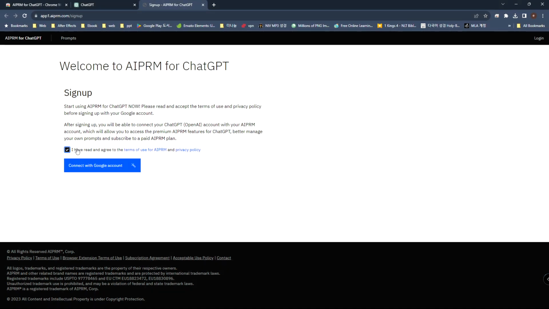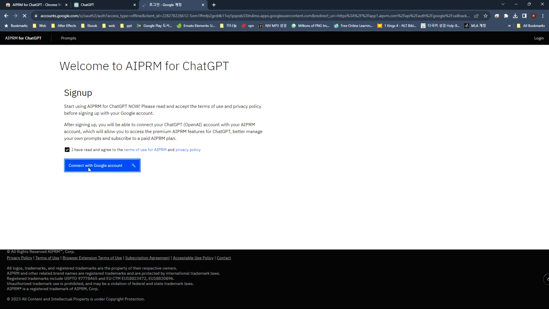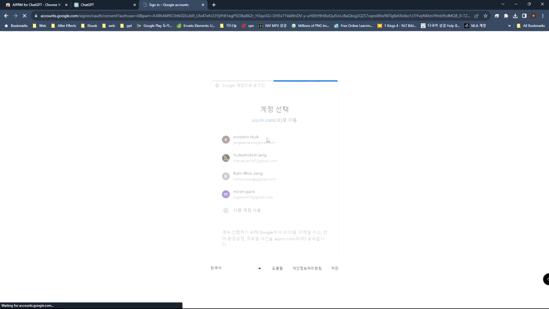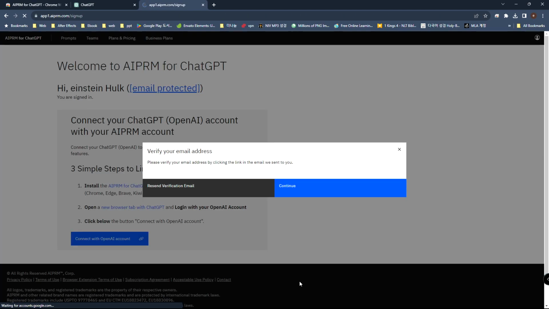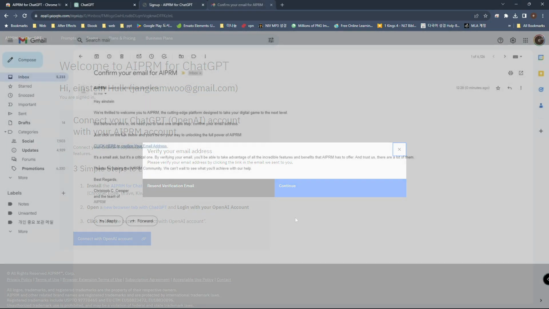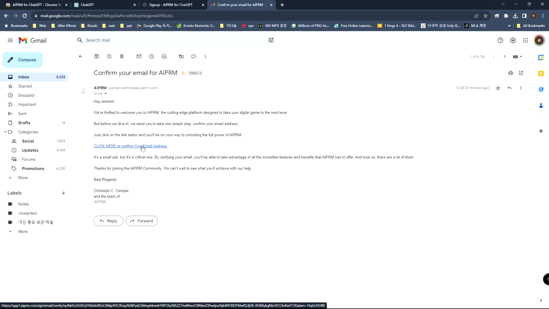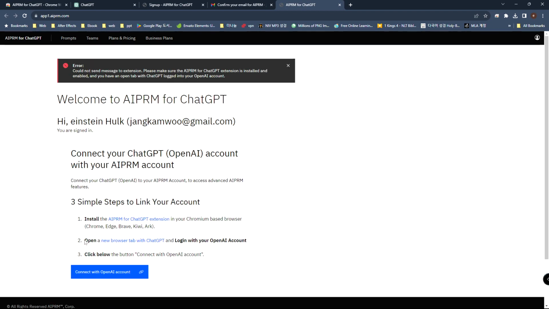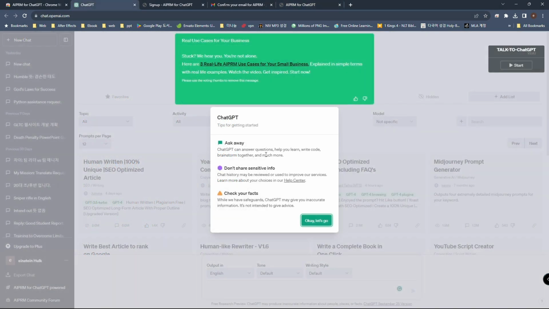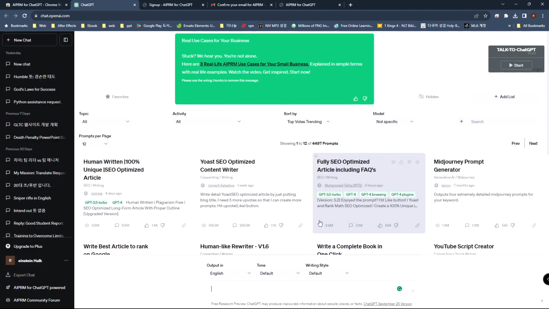Check the dialog box, then click the button below to continue. Select the account you want to use. Read the description, then click Continue. It'll send you an email to verify. Click this hyperlink to continue. Click the link to OpenAI at the bottom. Make sure you've opened ChatGPT when you're doing this. A new dialog box will appear saying that your OpenAI account is now connected with your AIPRM account. Click Continue, and now you're ready to use AIPRM for ChatGPT.